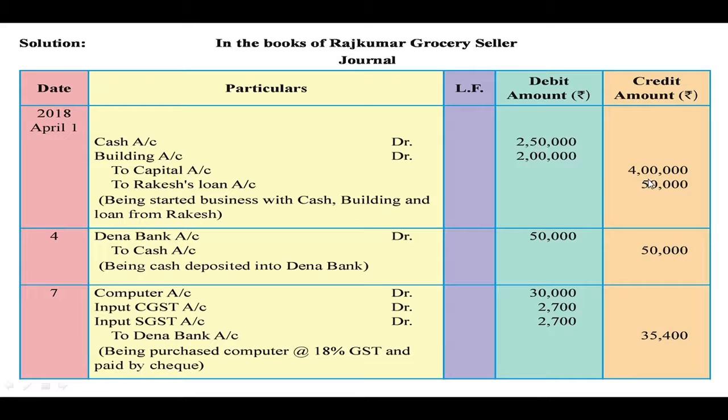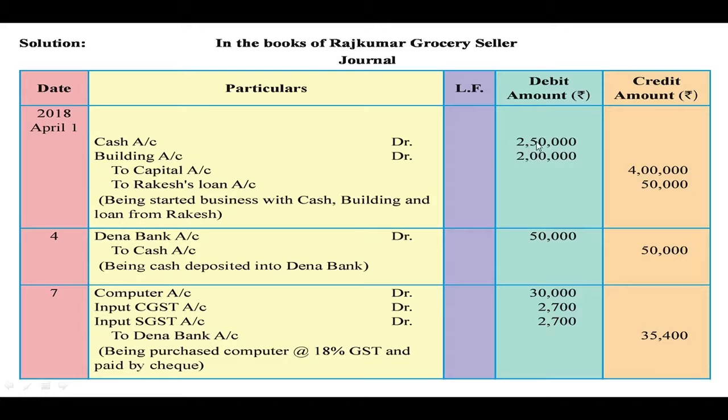That is why our total cash is the cash invested by Rajkumar 2 lakhs plus the cash came in the business because of the loan borrowed from Rakesh, that is rupees 50,000. So the total cash is rupees 2 lakhs 50,000. So this is the combined journal entry.